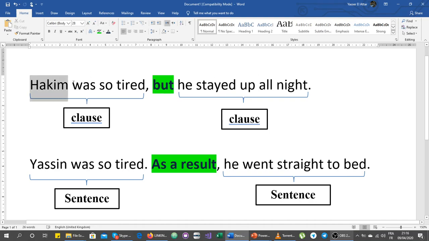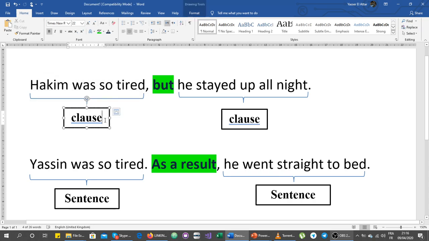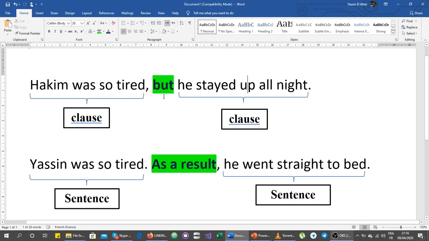So this one, all of it is one sentence. Okay, it's one sentence, but it has two little sentences. We call them clauses. Okay, this is a clause, and so are both of them. So "but" is the linking word, linking between the two clauses.